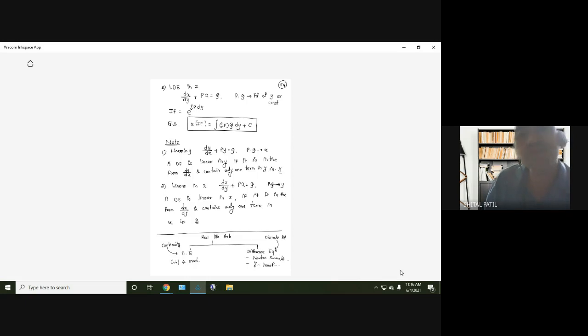What about y terms? We may have many y terms, no problem. We may have y square, e raised to y, tan inverse y, cos inverse y. No problem. Hope everyone understands this?